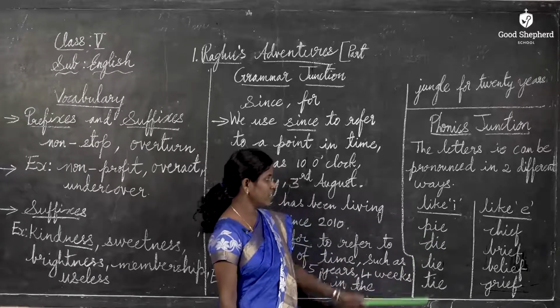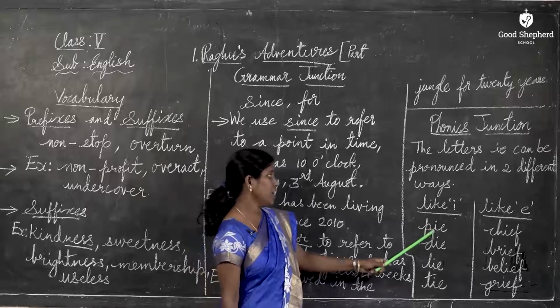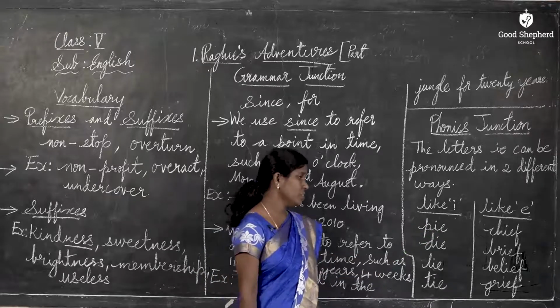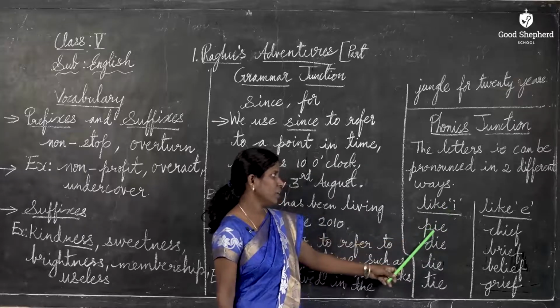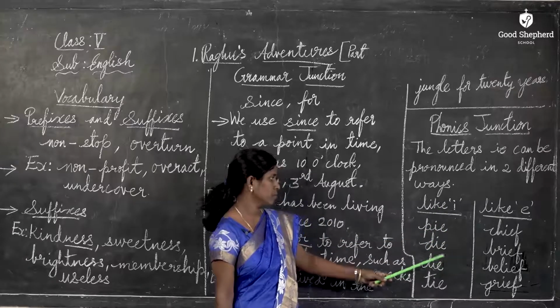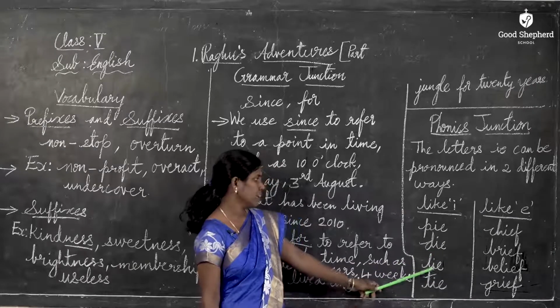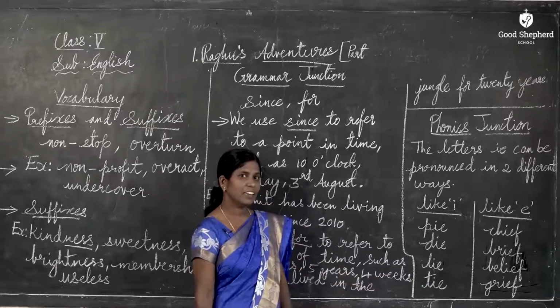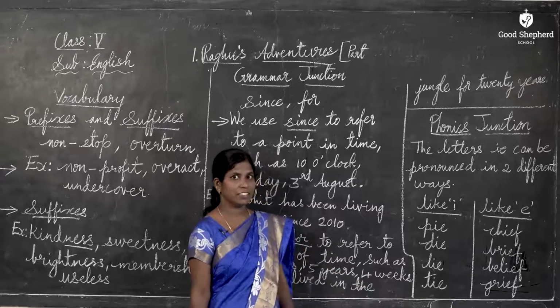P-I-E, pie. Can you see I-E in this word? Yes. So, P-I-E. How is it pronounced? Like I. P-I-E, pie. Next, D-I-E, die. L-I-E, lie. T-I-E, tie. Did you understand?